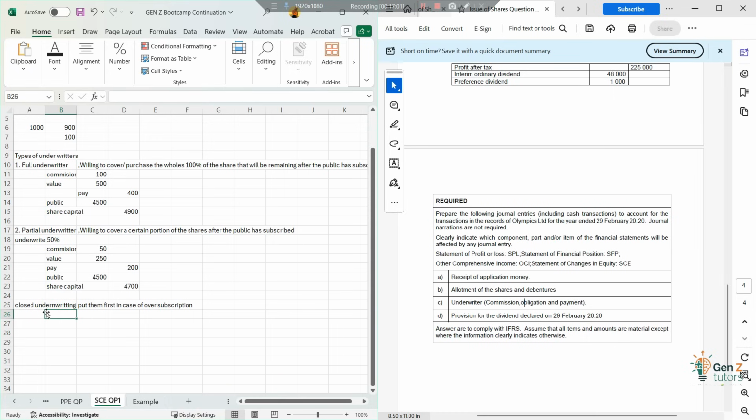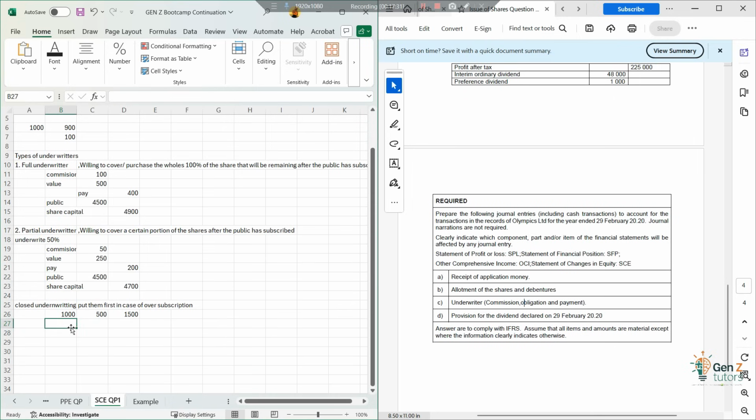So if the public goes and says they are subscribing to 1,000 shares, we need to give the underwriter the 50% of the shares, which is 500 shares. So before we give the public anything, the shares that we actually have as people that want to subscribe at this point in time is 1,500 shares, right? It's this 1,500 shares.